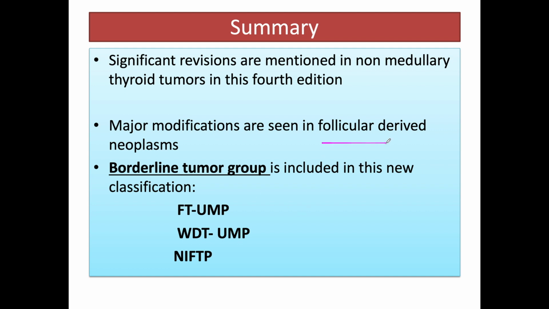A very important group is added, that is the borderline tumor group, which includes three entities: FT-UMP, follicular tumor of uncertain malignant potential; WDT-UMP, well differentiated tumor of uncertain malignant potential; and non-invasive follicular thyroid neoplasm with papillary-like nuclear features. All these entities are important to remember because these are new and frequently asked.